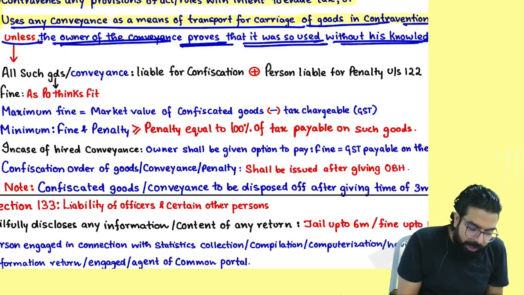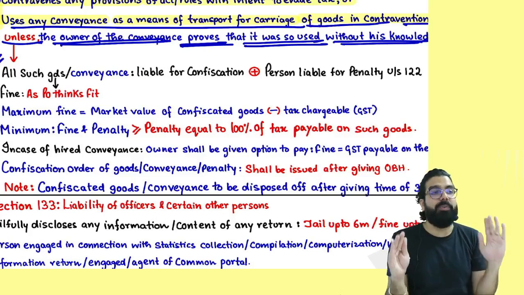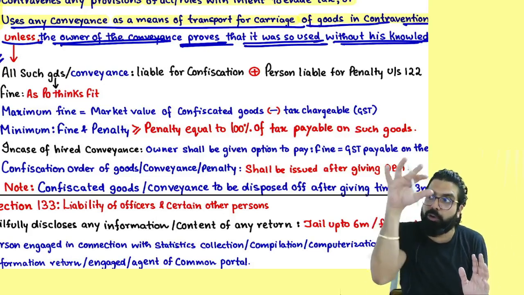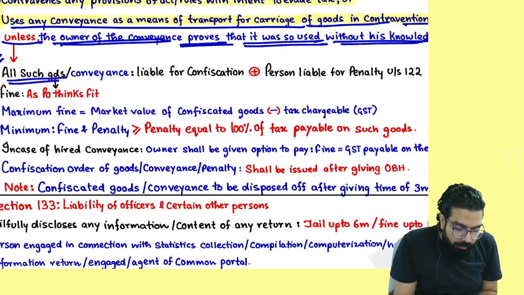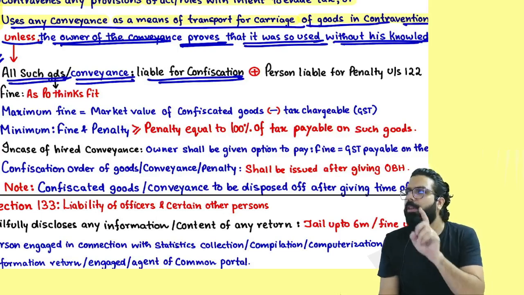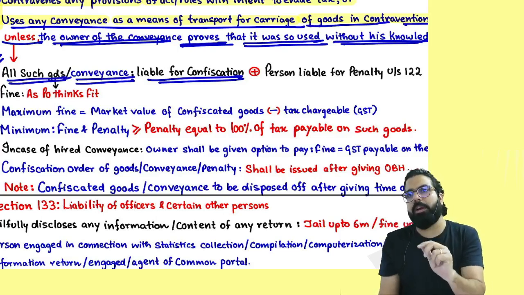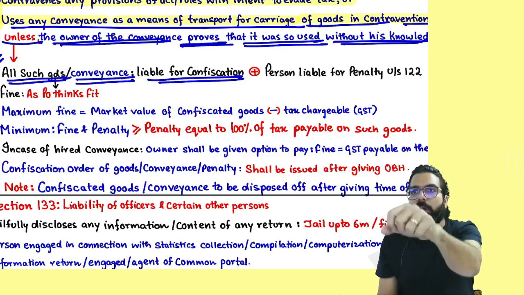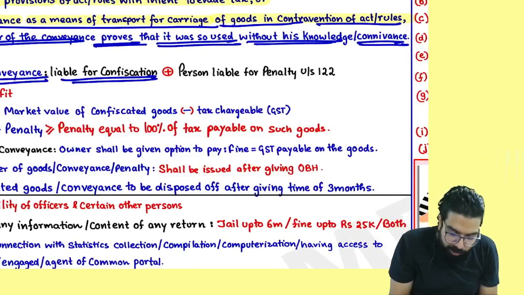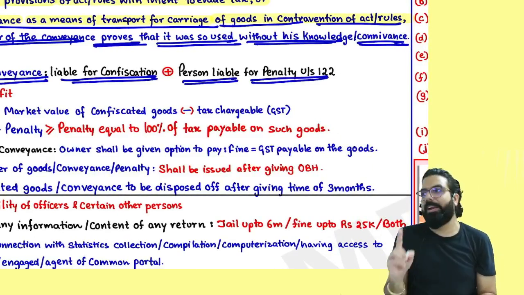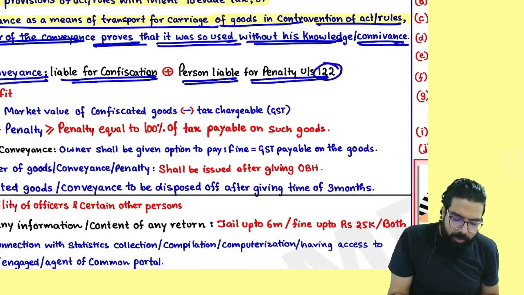Everyone over here, whenever confiscation happens, it means the government is going to take over your goods or the truck. Always remember, all the goods and conveyance will be liable for confiscation. Government can take over the goods, government can take over the truck, but government can't take over you. It can't put a rope around your neck and say you are mine. So for you, the government will levy a penalty under section number 122.